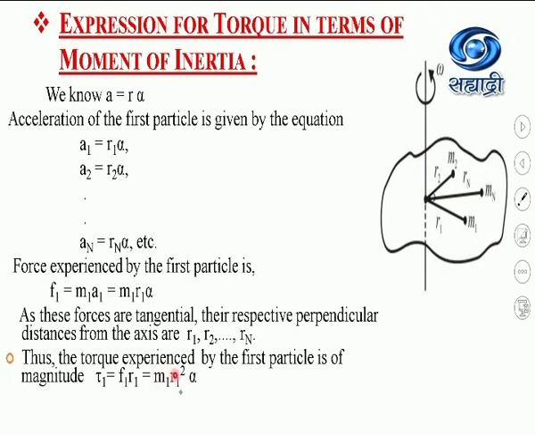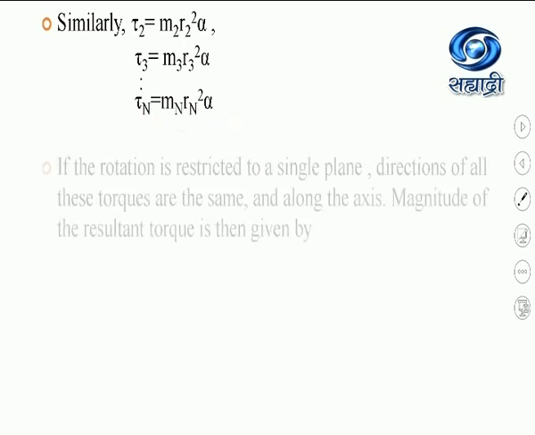Similarly, the torque acting on the second particle is given by tau2 equal to m2 into r2 square alpha. Tau3, the torque acting on the particle having mass m3, is m3 r3 square alpha. In this way, the torque acting on the last particle is tau n equal to mn rn square alpha.